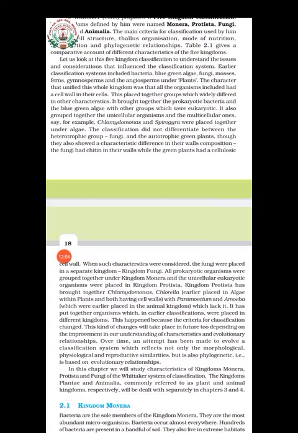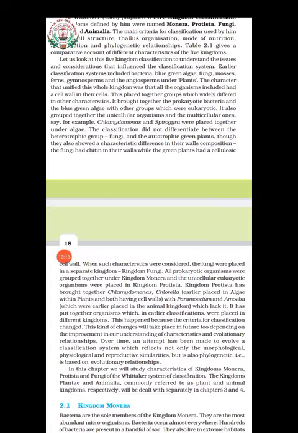Understood? So all these were brought together in a kingdom known as kingdom Protista. This happens because the criteria for classification is changed, and you cannot say that this will not change again in future.